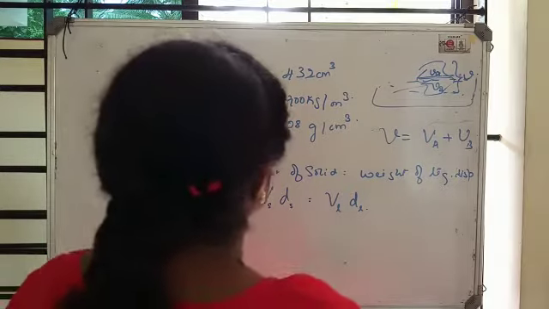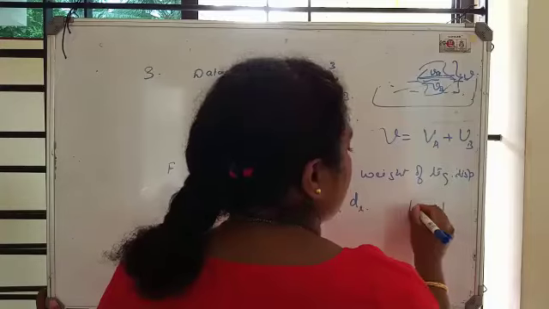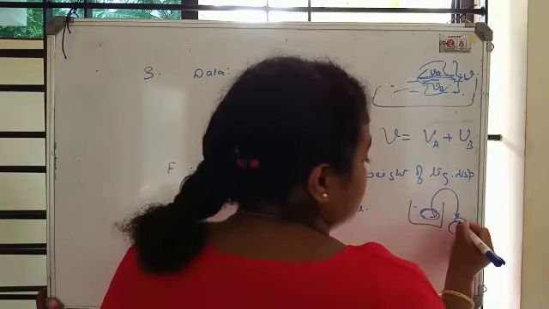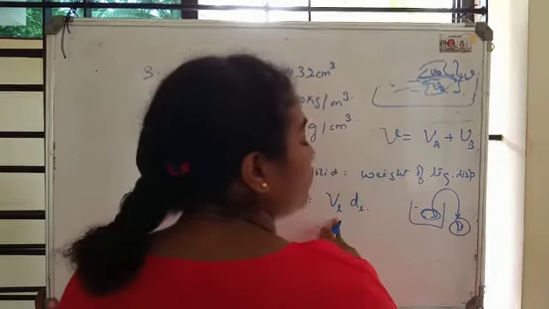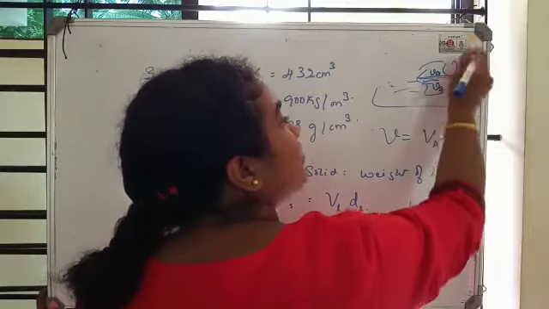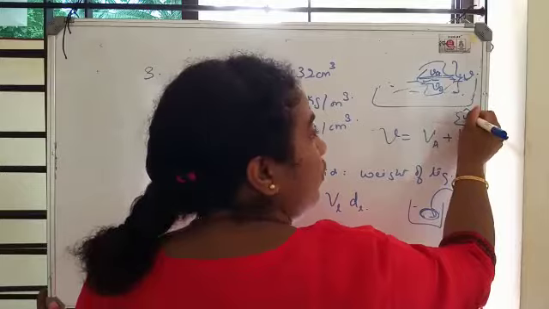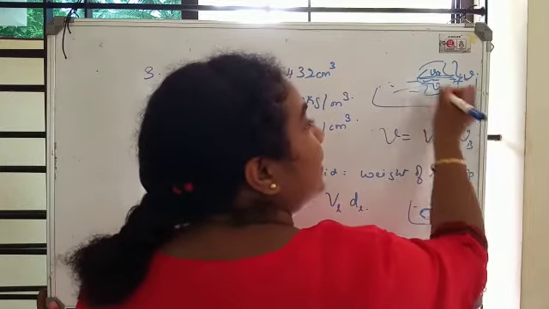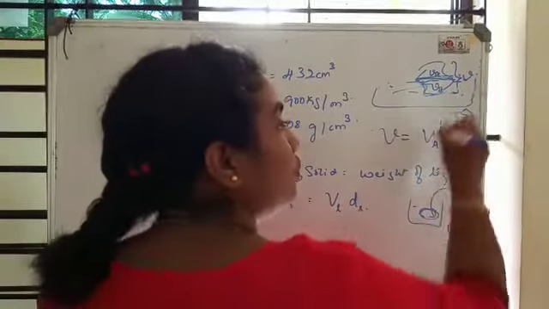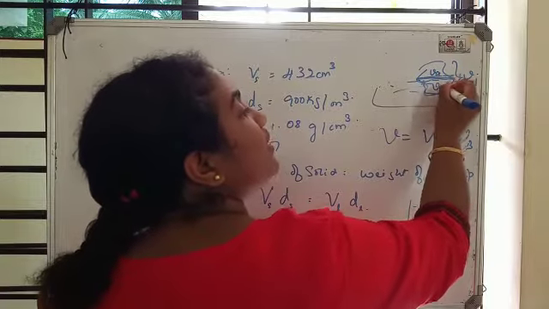The volume of the liquid which is displaced in Archimedes principle. When a body is immersed here, it displaces some amount of water. This water's volume will be the volume of the liquid. So when this ice was immersed, some amount of water must have been displaced from the sea. What will be the volume of that? It will be equal to the volume of the immersed ice.